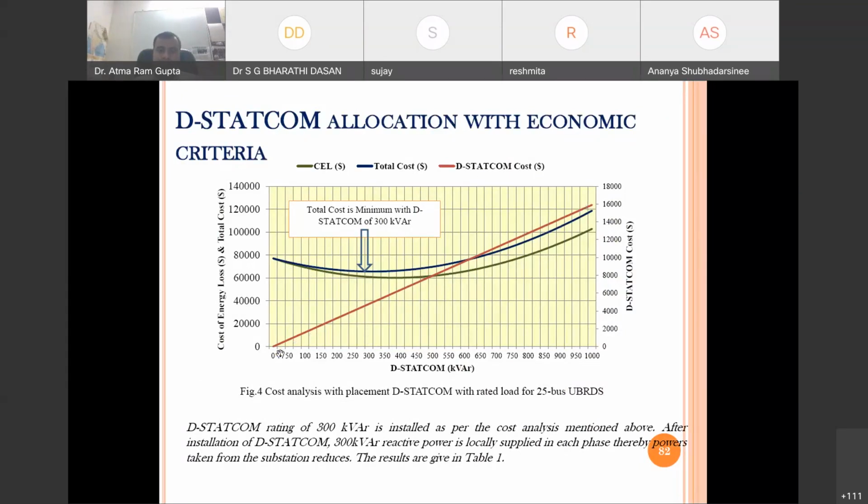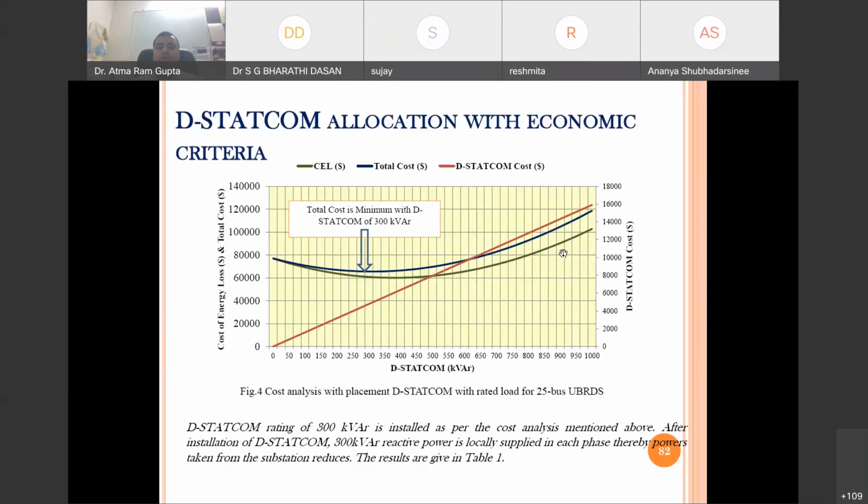Okay, cost, the red one. So as we are increasing the size, at zero there will be no reduction, and after that as we are increasing the size of D-STATCOM, the total power loss is reducing, and after some point it is increasing. So accordingly cost will follow that only.